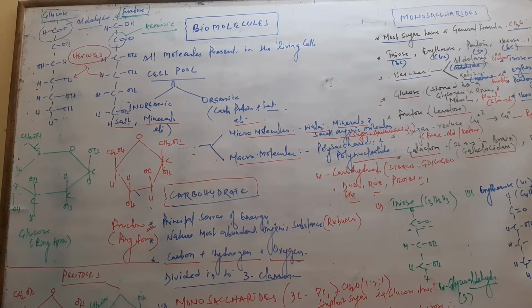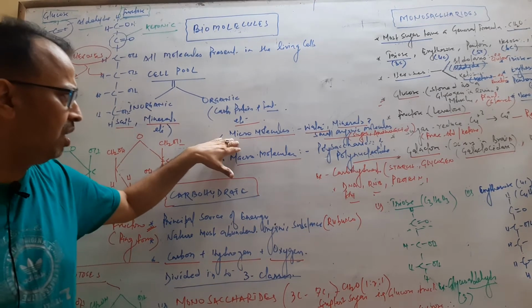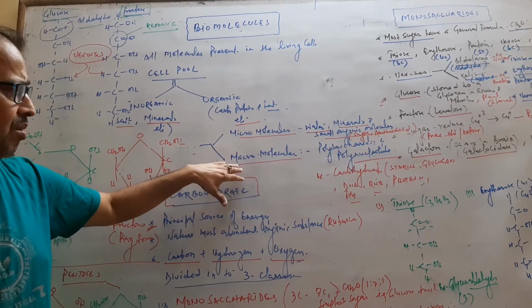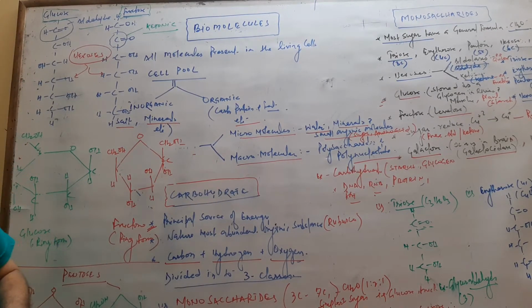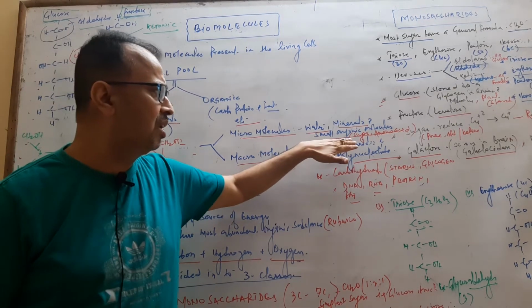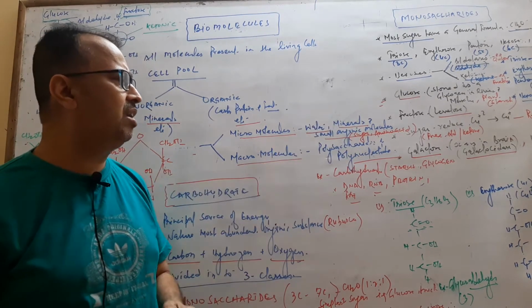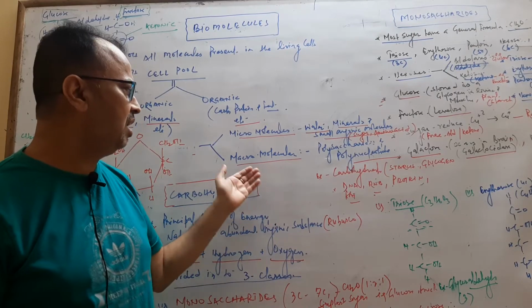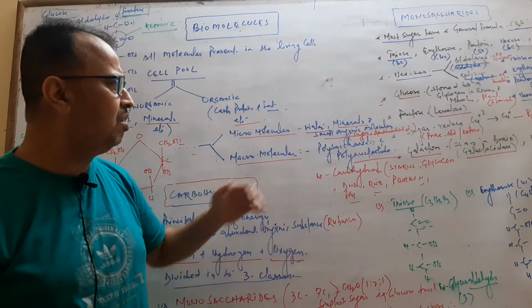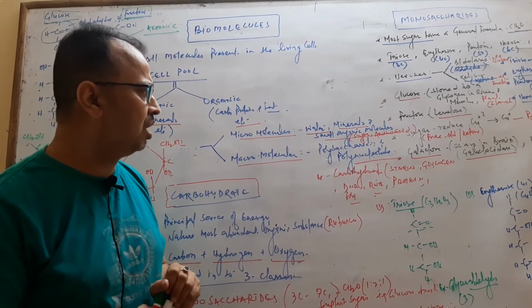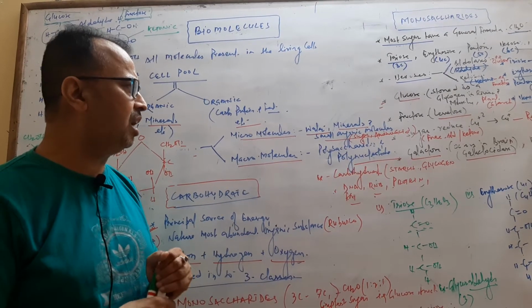Organic substances are mainly of two types, micromolecules and macromolecules. In micromolecules, mainly small organic molecules like monosaccharides and amino acids are present. In macromolecules, mainly polymers of carbohydrates and nucleotides are present.